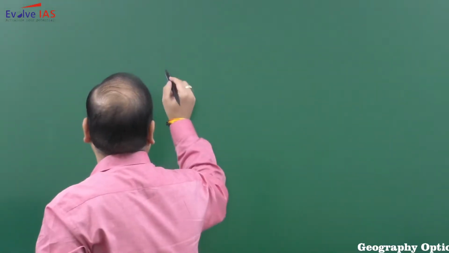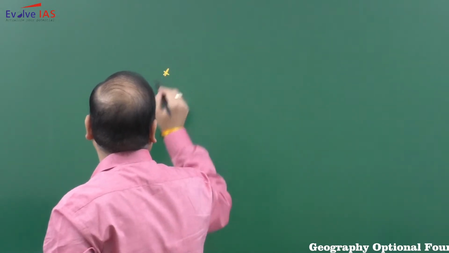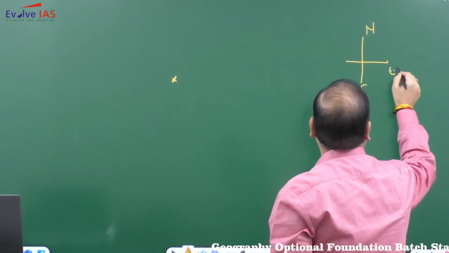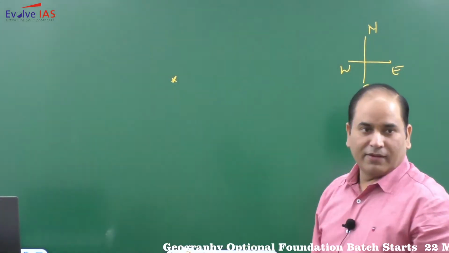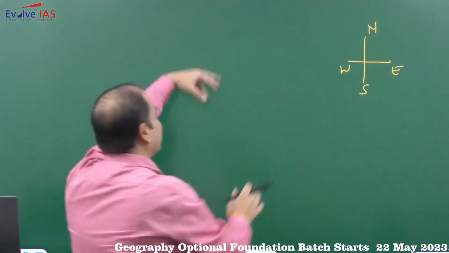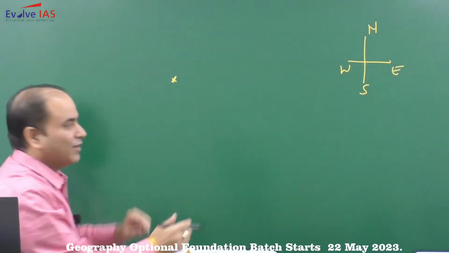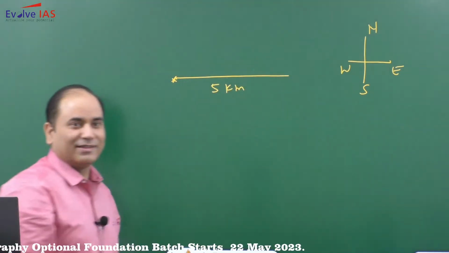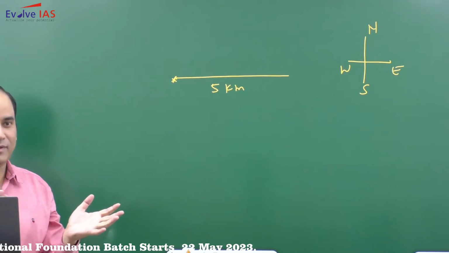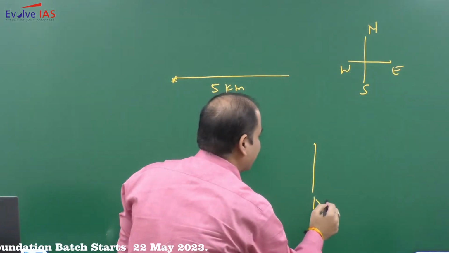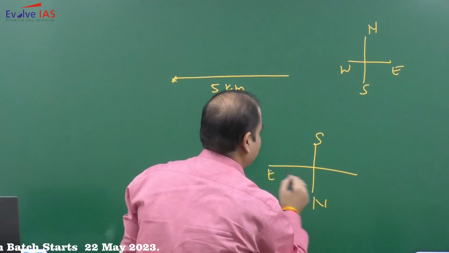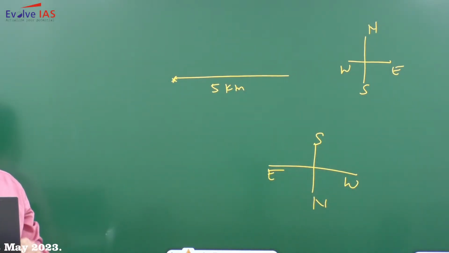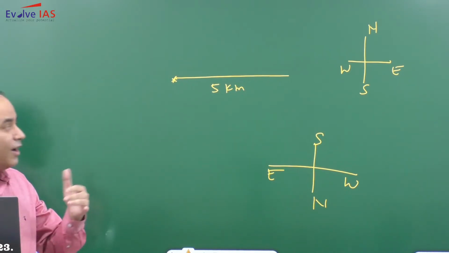So let's suppose you are here, with north, south, east, west. If you know this is north, this is south, this is east, this is west, it will be easy: 5 kilometers this way is my home. But you don't know. It can be like this also. So you are not sure. So how to reach now?